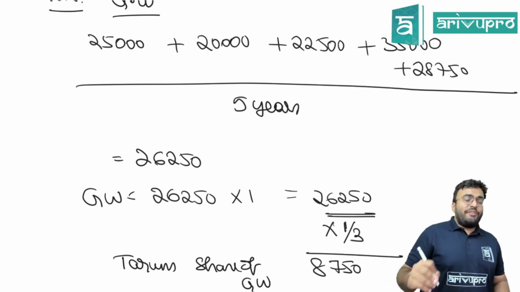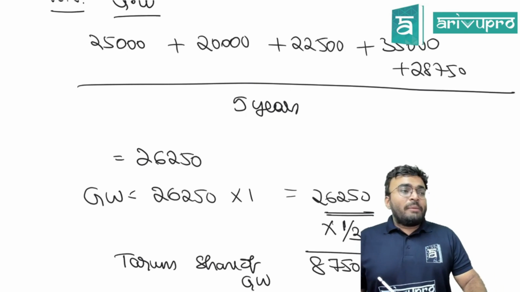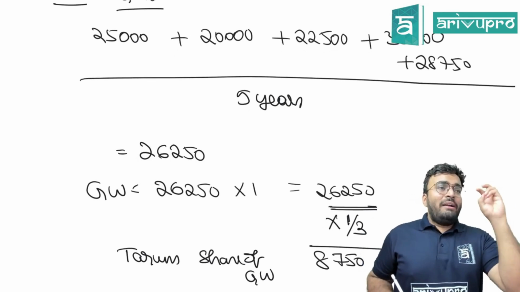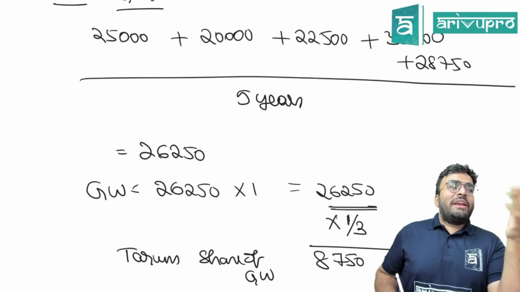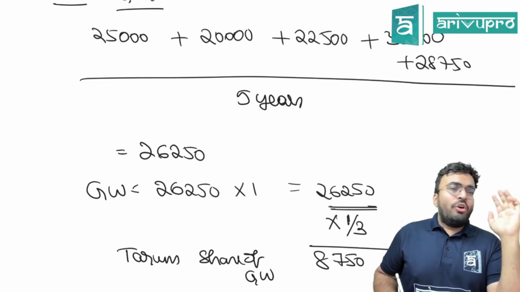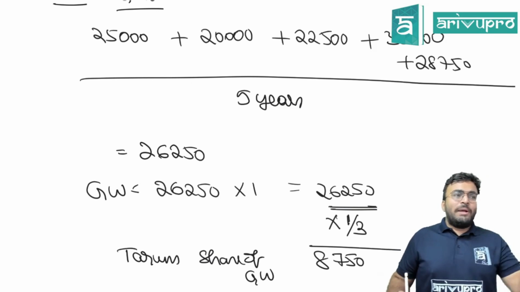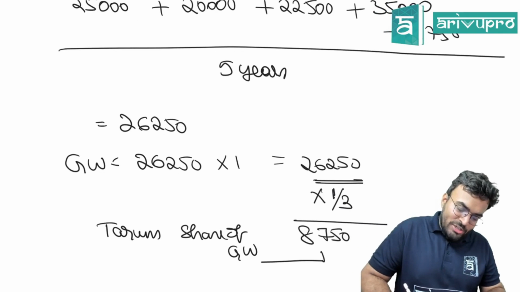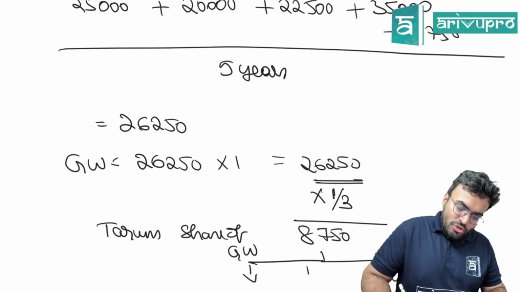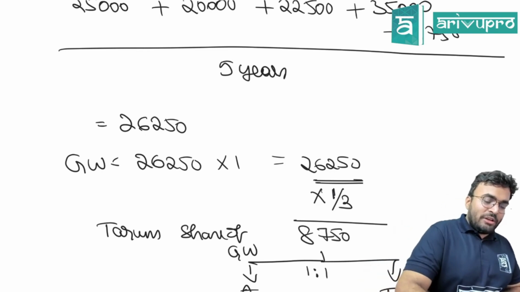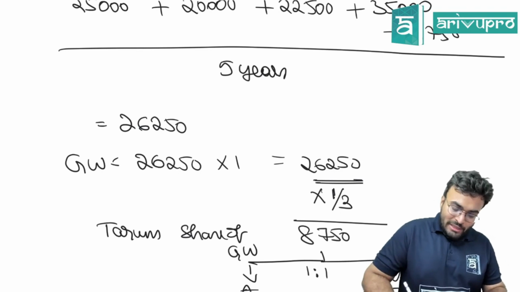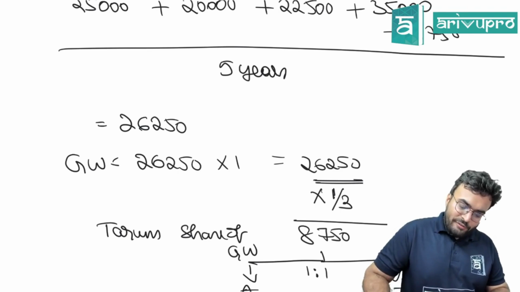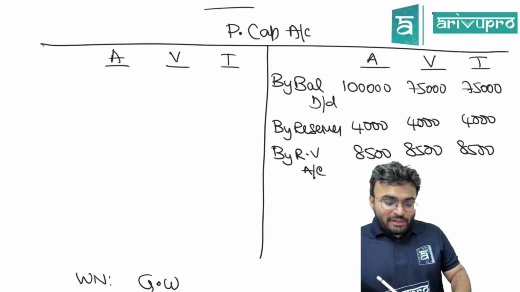Now 8,750 will be given to Tarun, no? By whom? Arun and Varun. Do we have to even worry about the sacrificing ratio? No, old ratio was equal, now also equal, sacrificing ratio also will be equal. So 8,750 will be shared in the ratio of 1:1 between Arun and Varun. So 8,750 divided by 2, 4,375. You should tell me what should be the entry.